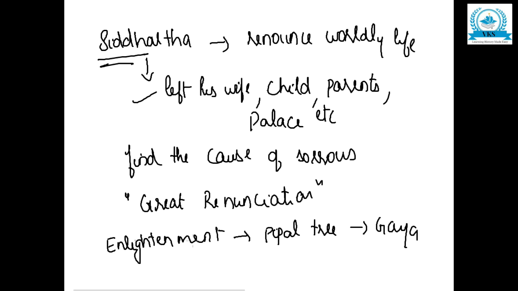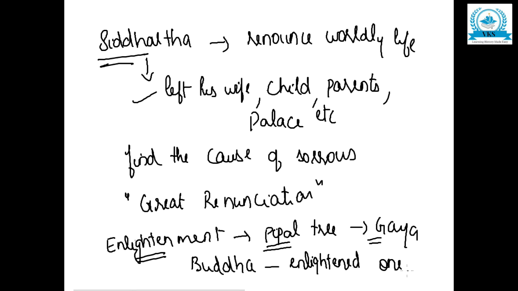He received the message from God, or he got enlightened, when he was sitting and meditating under a peepal tree, and this incident happened at Gaya. After that only he was called Buddha. The meaning of Buddha is the enlightened one, the person who is enlightened. That is the meaning of the word Buddha.